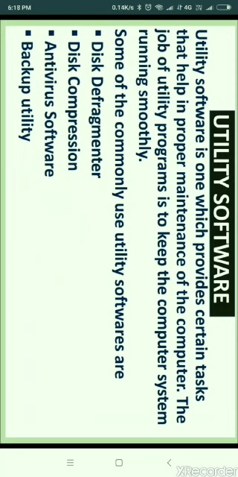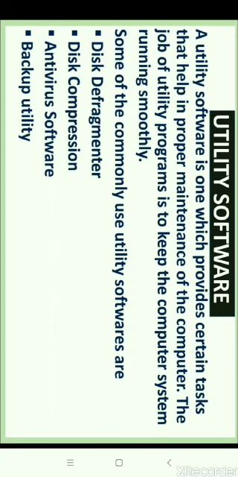Disk defragmenter speeds up the access of data from a hard disk by rearranging the files and free space. Disk compression is used to compress the content of a disk for increasing the capacity of the disk. Antivirus software is used to protect a computer from virus. An antivirus software scans the disk for virus and removes them. Backup utility software program lets you maintain a copy of the data on the hard disk so that in case of any accidental loss or system crash, valuable data is not permanently lost.